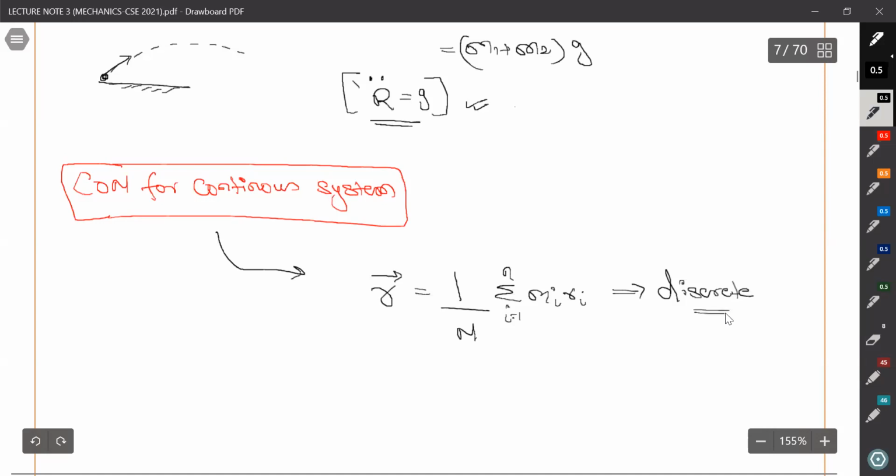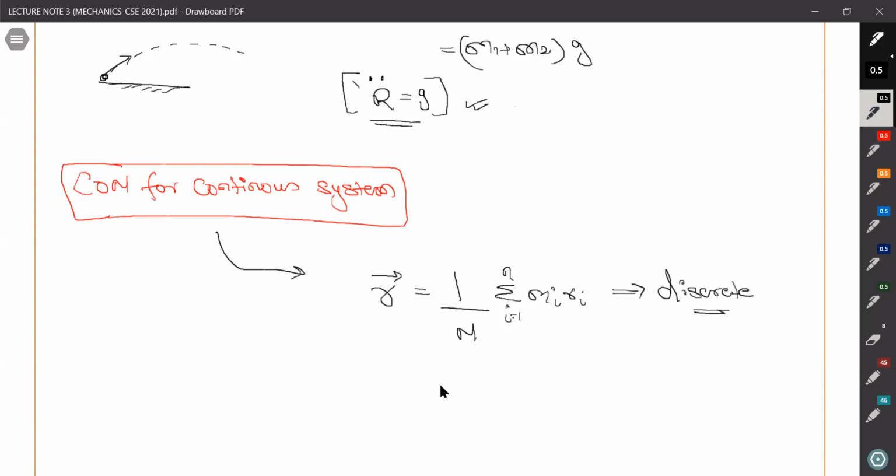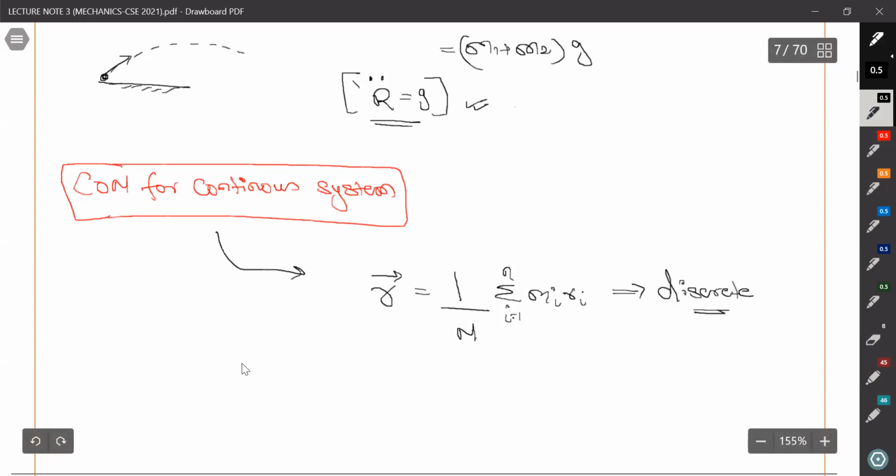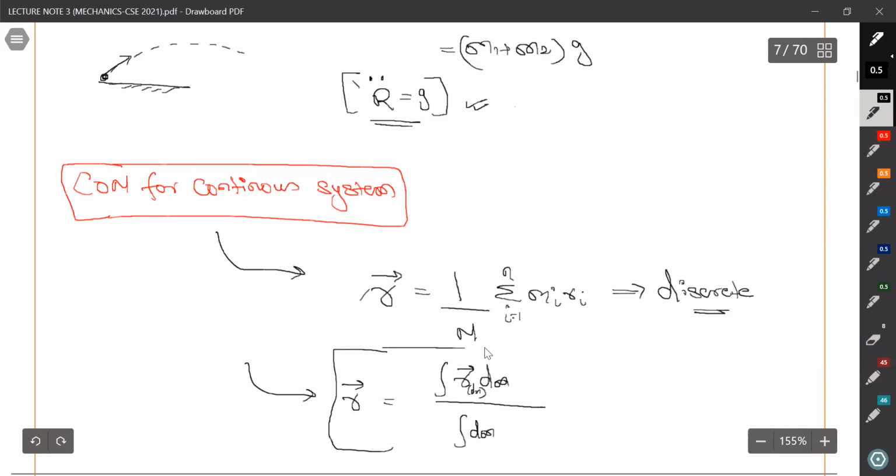If our system is continuous, we can write R equals 1 by M, and we can write it in the integration form, that is integration r dm, and this is r of small dm. Okay, so we can write it as this.